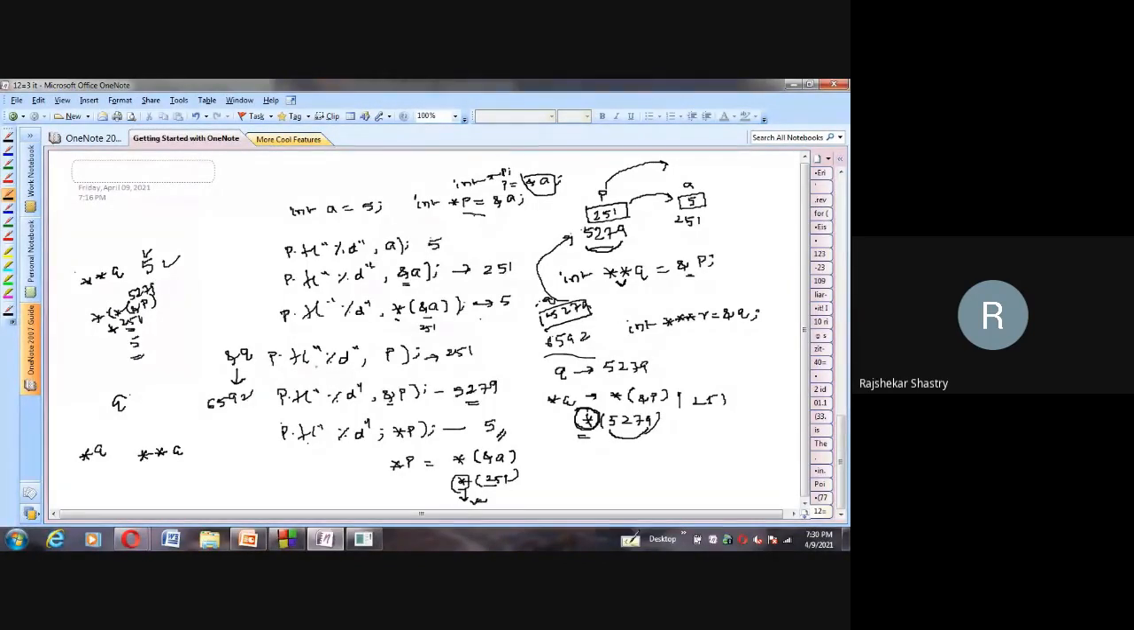Like this, Q is nothing but ampersand of P. Ampersand of means address of P, that is 5279. Asterisk Q means asterisk of ampersand of P. Ampersand of P is 5279, and at that address, whatever value is there, because this always talks about value. The value in 5279 is 251, which is of course an address. And double asterisk Q means the value at 251, because there are two levels of asterisk. So the value at 251 is finally 5. So with double asterisk Q, I can directly print the value of A via P. Just work it out and you'll understand.